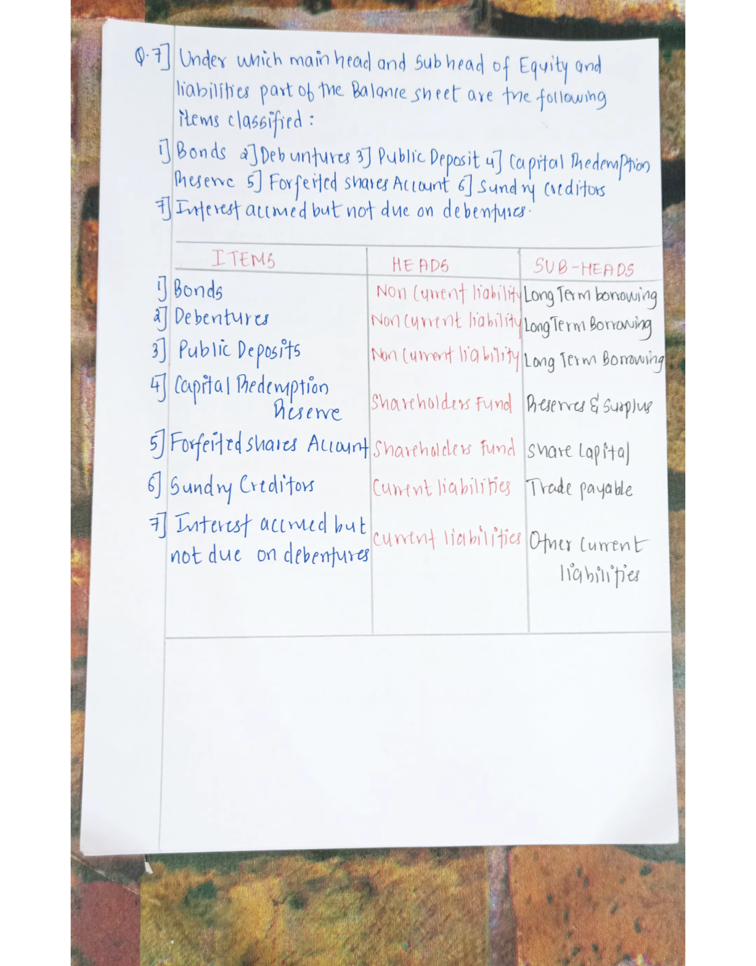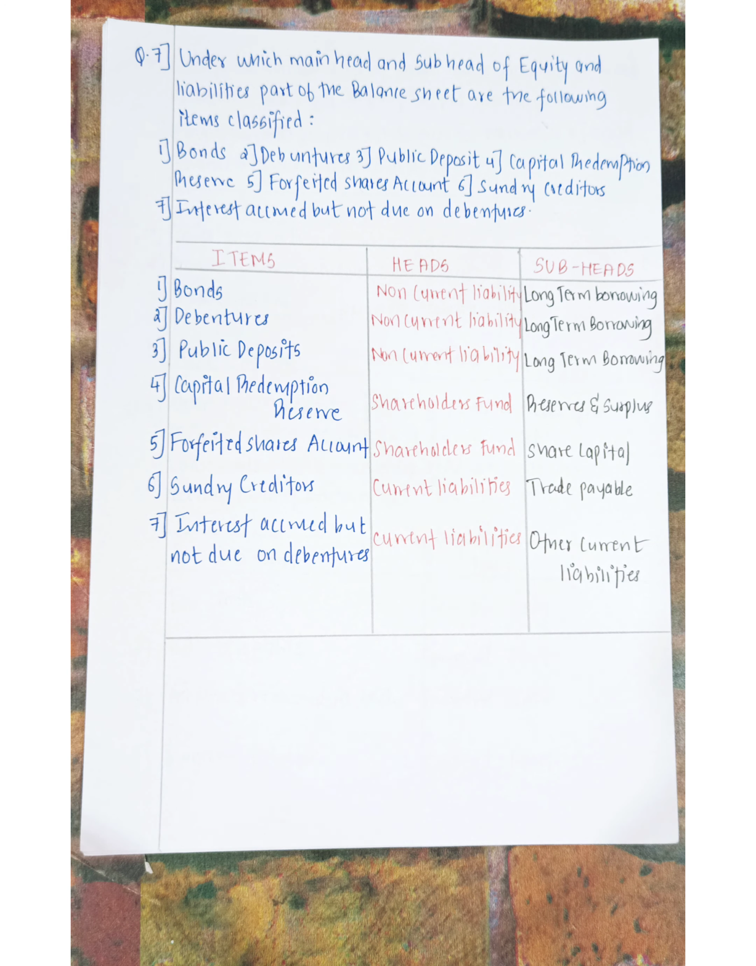The main head under which it appears is non-current liability and the subhead is long-term borrowings. Second is debentures. It comes under non-current liabilities and again the subhead is long-term borrowings. Third is public deposit. The major head is non-current liability and the subhead is long-term borrowings. Next we have capital redemption reserve. So this comes under shareholders fund and the subhead under which it's recorded is reserves and surplus.